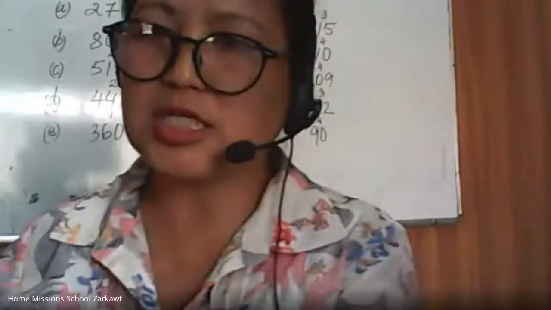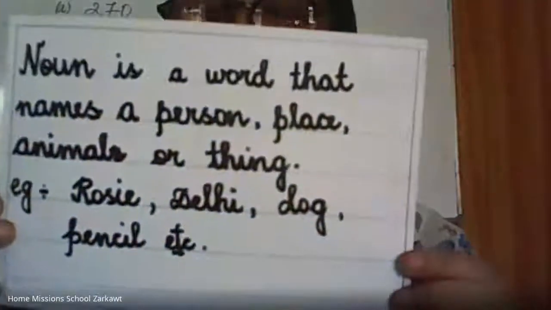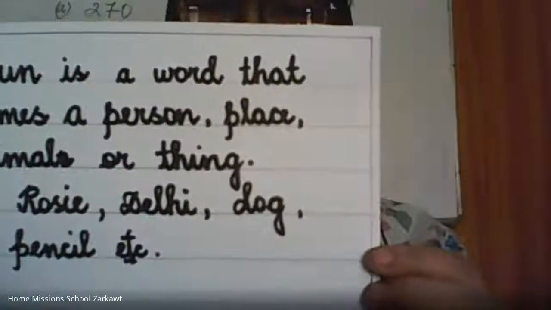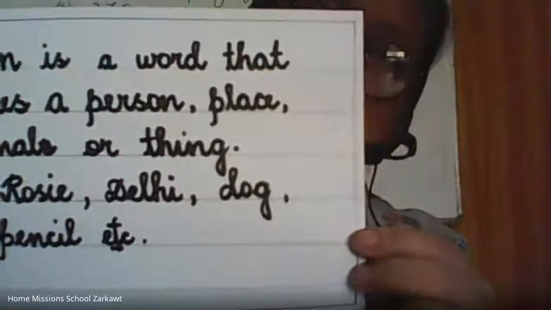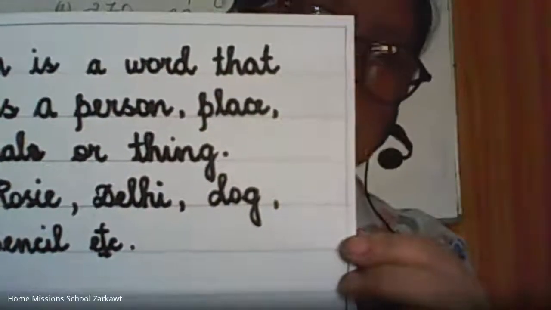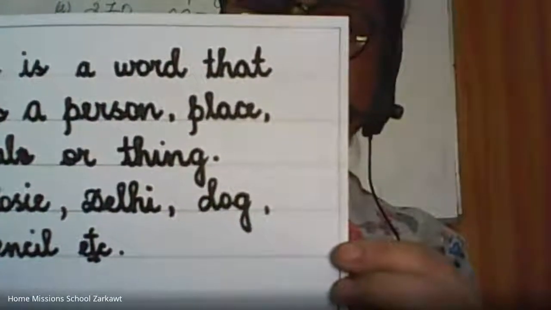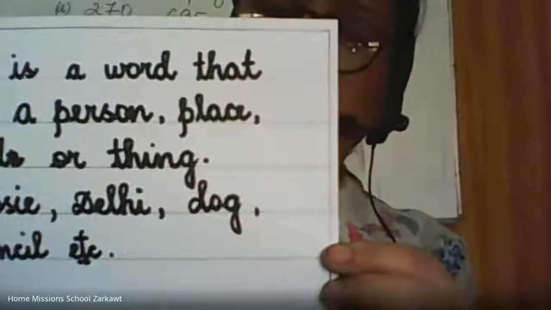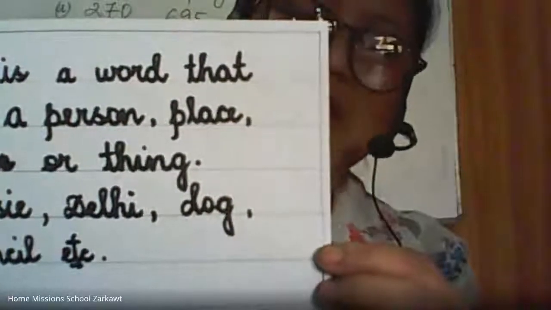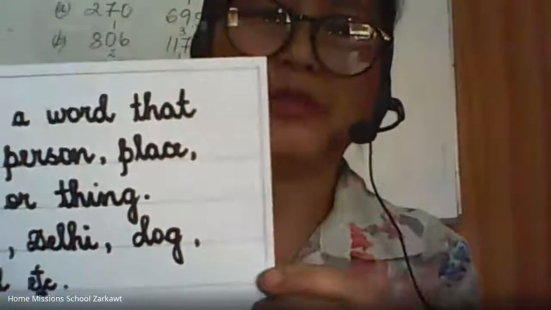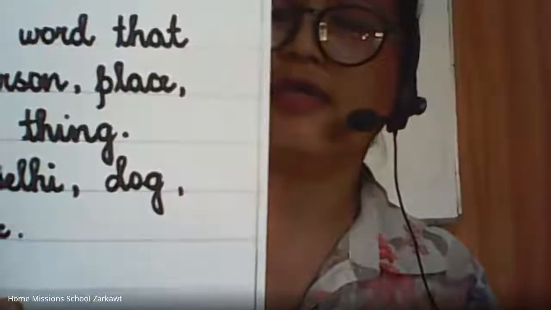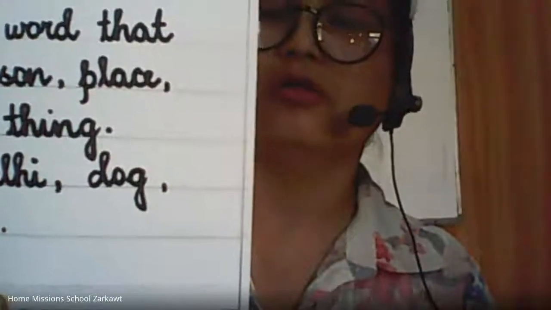What is a noun? A noun is a word that names a person, place, animal, or thing. All right? For example, Rosie, Delhi, dog. All right? These are called nouns.